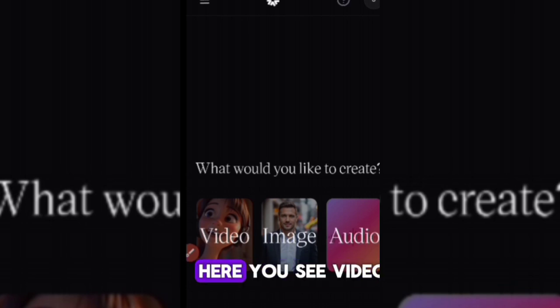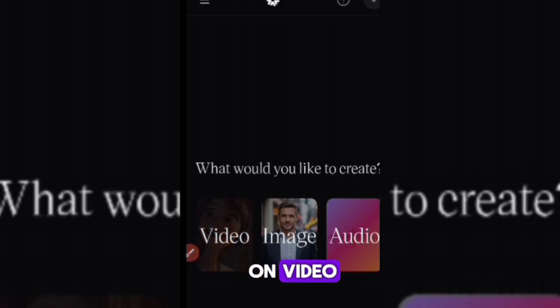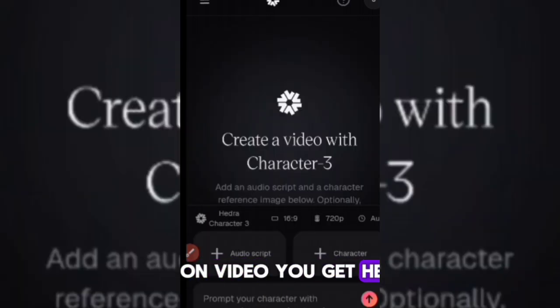So when you get here, you see video, image, audio. It's asking you, what do you want to create? A very crazy question. What do you want to create? Video, image, audio. So you want to create video, you click on video. So when you tap on video, you get here. So getting here now, you see where it says character. Look at here where it says character. Can you see that? So just go ahead and click on character.